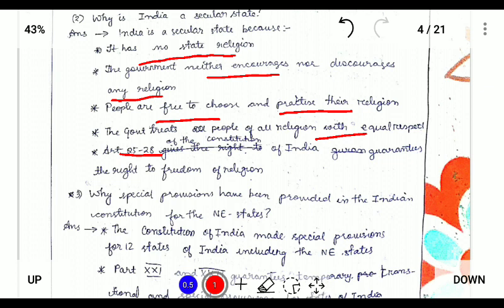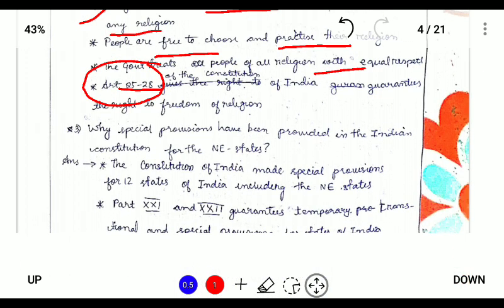So we can write two points, that India has no state religion and the government neither encourages nor discourages any religion. And if you can add a point, you can write that under Articles 25 to 28 of the Indian Constitution, it provides for freedom of religion. So for 2 marks you can write this.